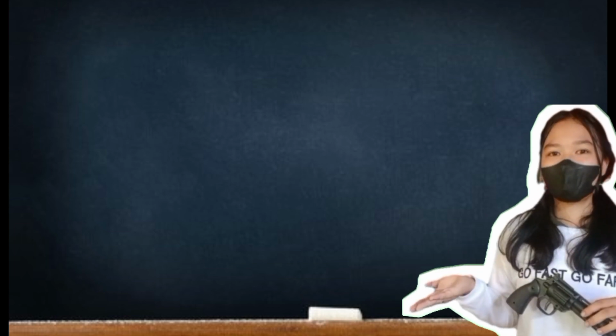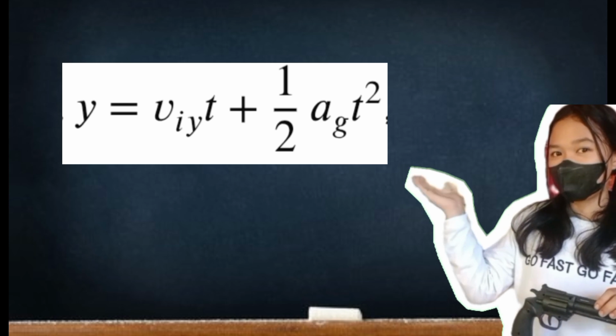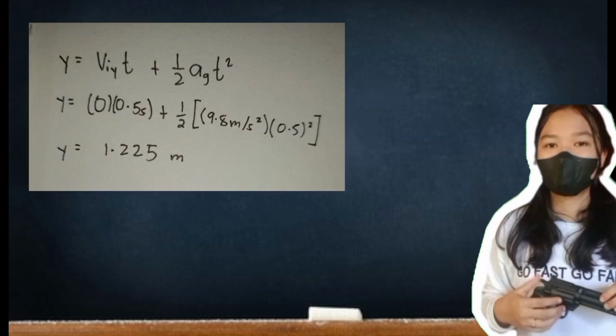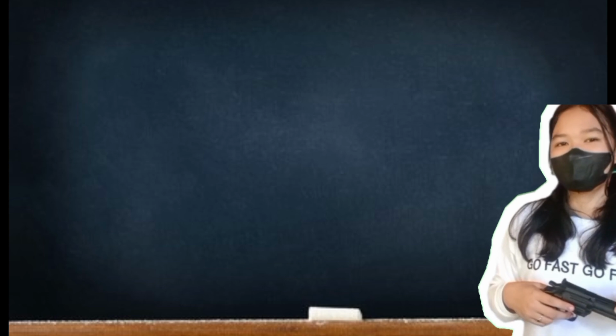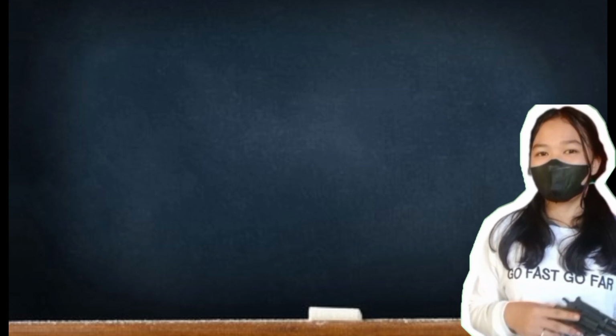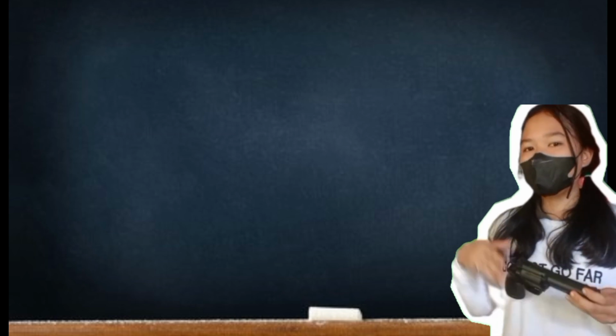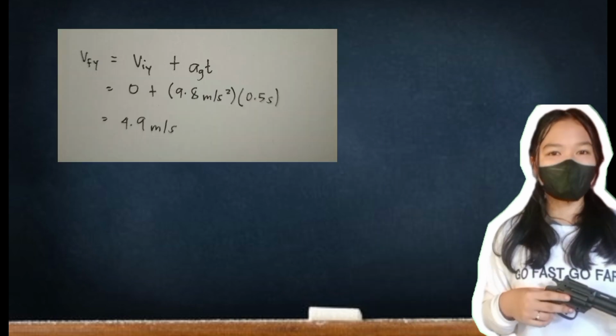Now, we'll calculate the height of where it was fired, using this formula. Substitute, then we get 1.225 meters. Now, to calculate the final vertical velocity, we'll use this formula. And we get 4.9 meters per second.